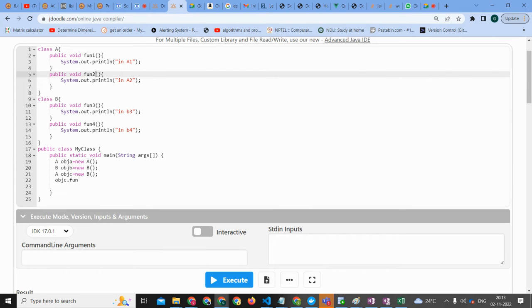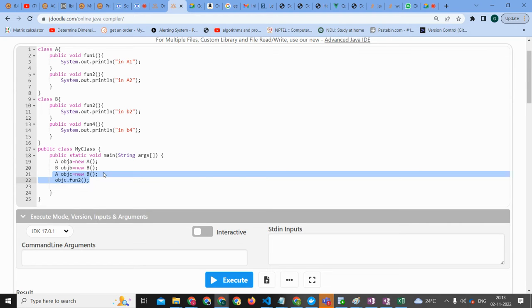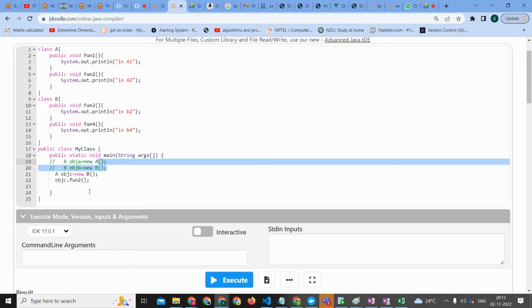Let's say, for funny sake, I'm going to give B2. So this is going to be, if I call this func2, what is going to happen? Wait, first let me ask Aish or Aditya. You want to answer? Please answer. Aditya, first your option. What is the output? You can ignore the first two lines also. This is of no use. Go ahead.